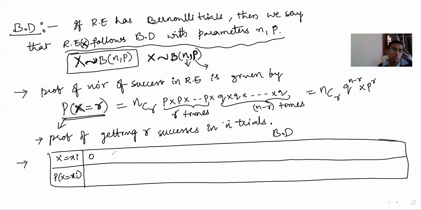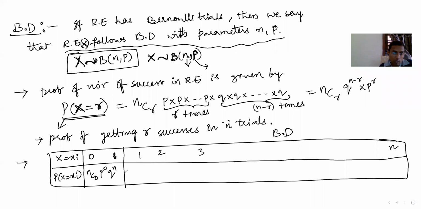Successes means zero successes, one success, two successes, three successes, and so on up to all n successes. For number of successes 0: nC0 into P to the power of 0, Q to the power of n. That means n failures. Zero successes means n failures.